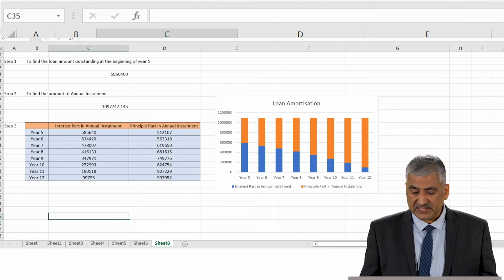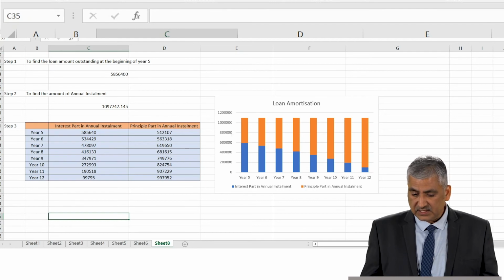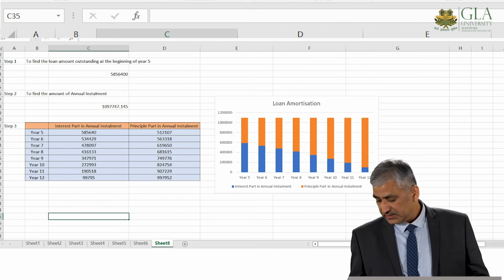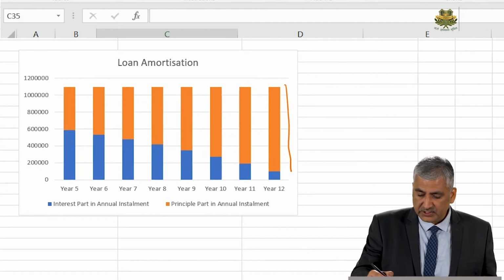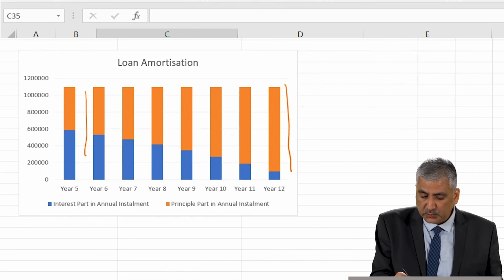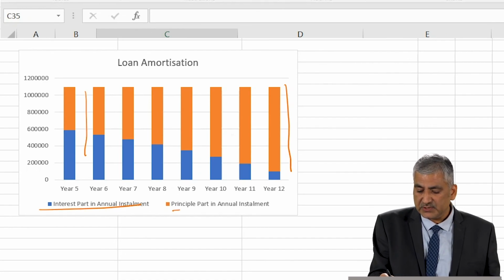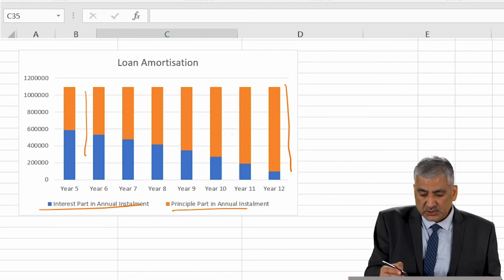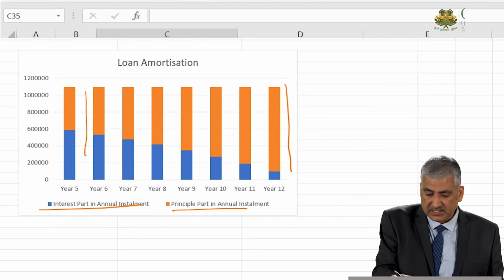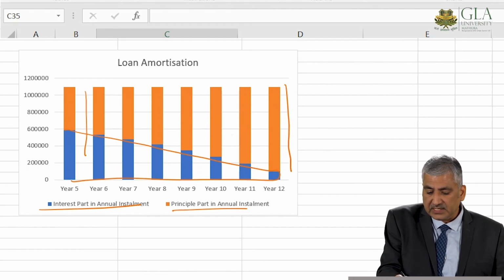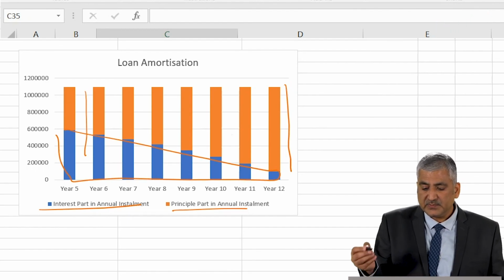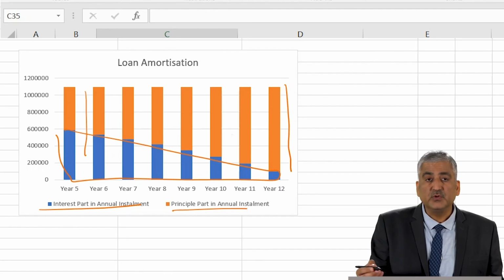So this chart depicts that the bar length is the same for each year, but within each bar, the blue part represents the interest part and the orange part represents the principal part. The blue part is initially on the higher side, but gradually its proportion is declining, and gradually the orange part, that is the principal repayment component, is going up.